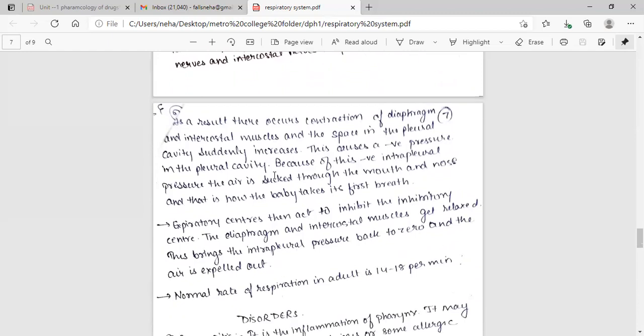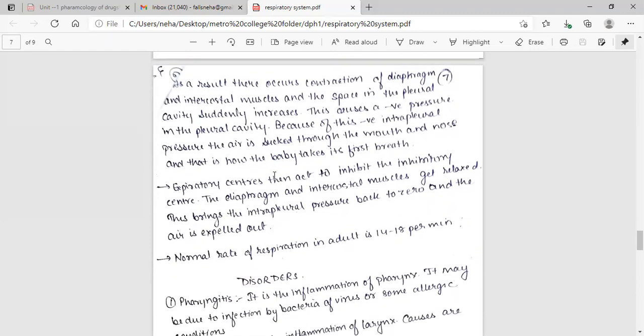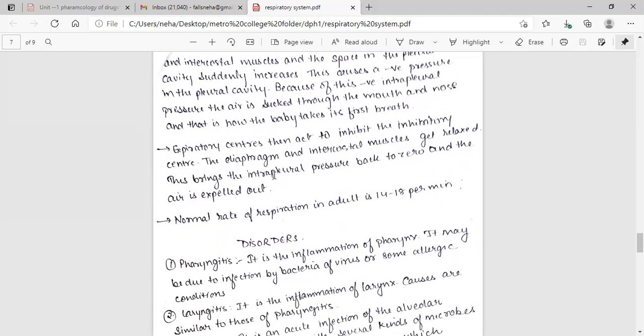The expiratory centers then act to inhibit the inspiratory center. The diaphragm and intercostal muscles get relaxed. This brings the intrapleural pressure back to zero and the air is expelled out. The normal rate of respiration in an adult is 14 to 18 per minute.